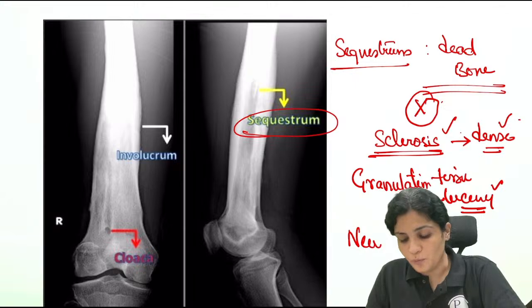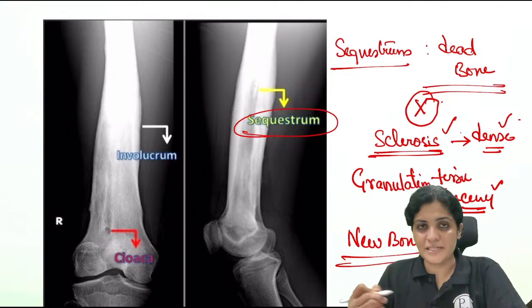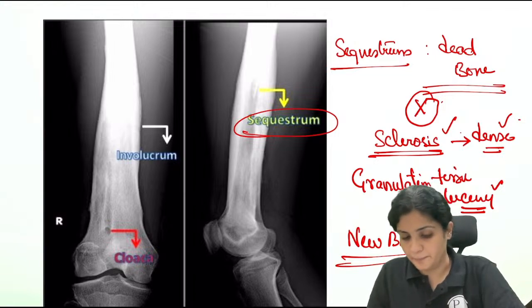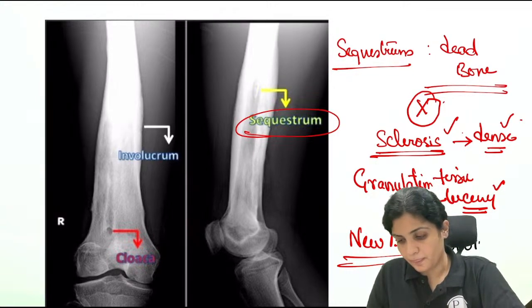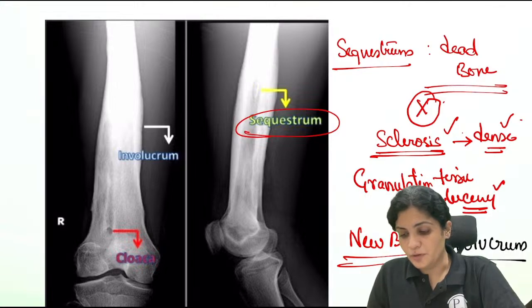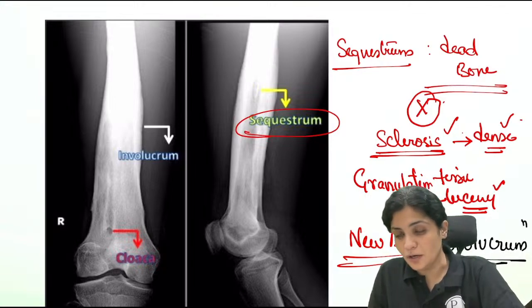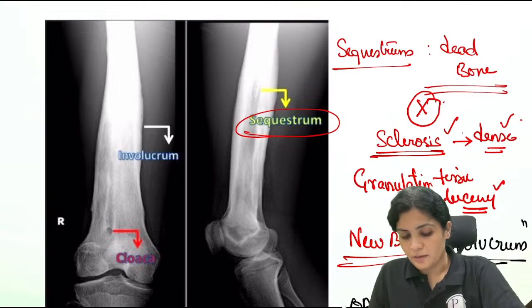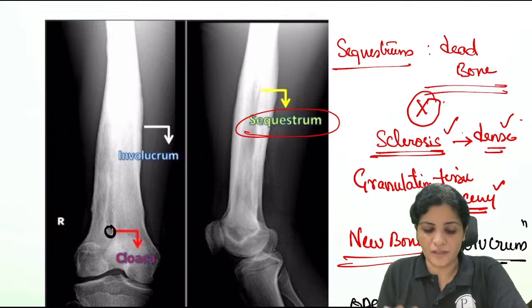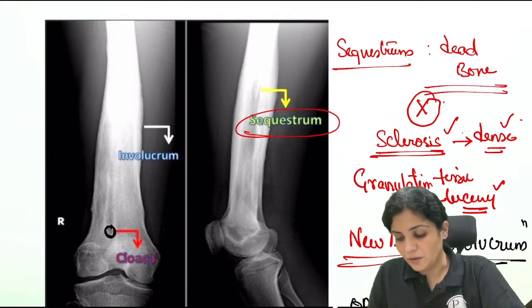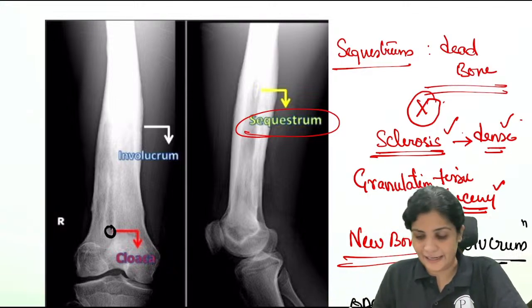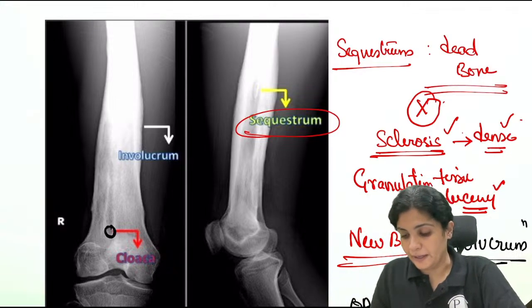And the new bone which is formed over that is called the involucrum. Involucrum is nothing but the new bone. And then the openings: the opening on the bone, or the sinuses which connect your sequestrum to the surface of the skin, are called cloacae.